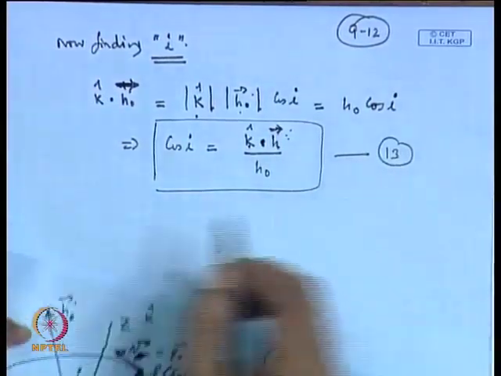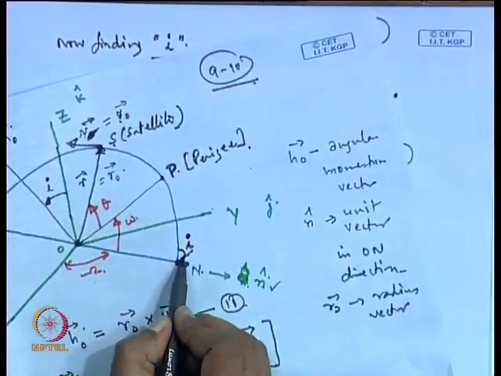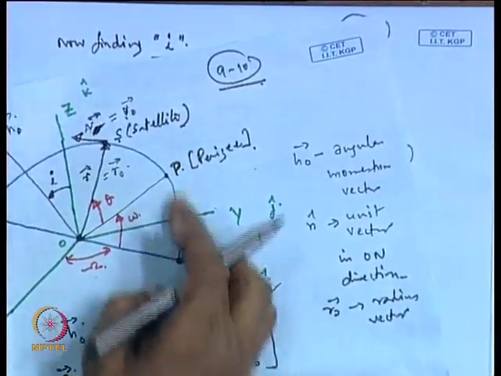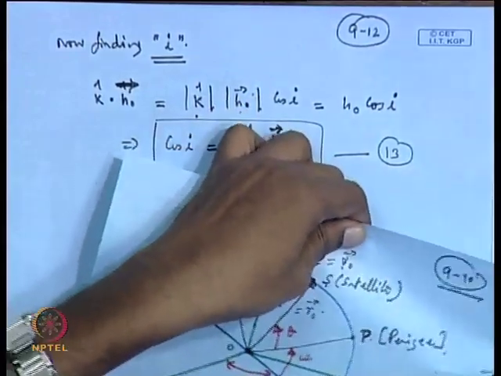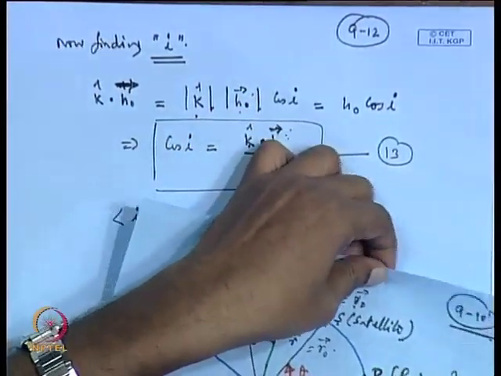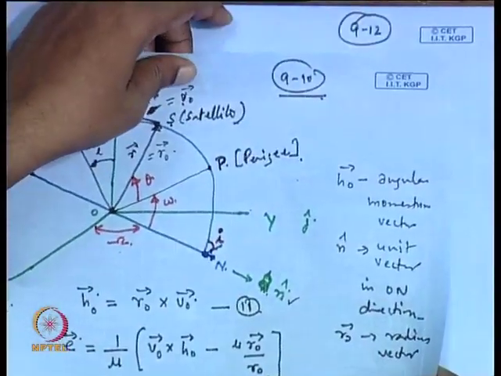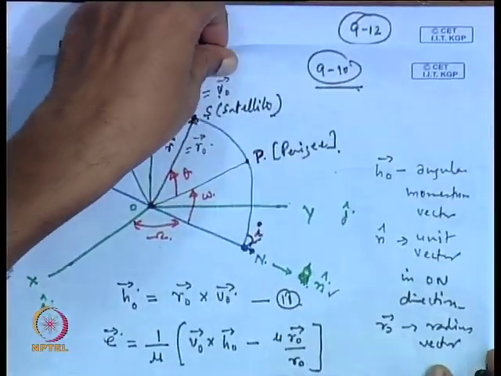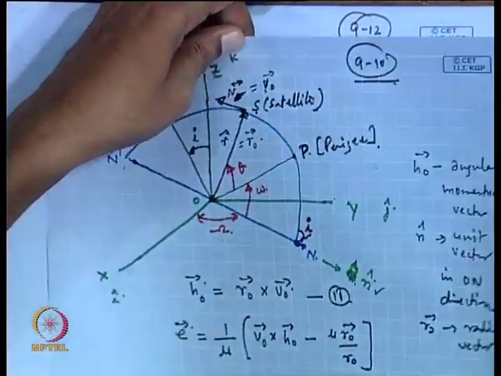Now, in this equation, we know that the I here, this is your orbit which is shown here. Say the orbit is lying in this plane. How will your orbit inclination vary? Suppose this is the x y plane, and the orbit is coinciding with the x y plane, and then it can vary. So, this is the angle of the orbit.